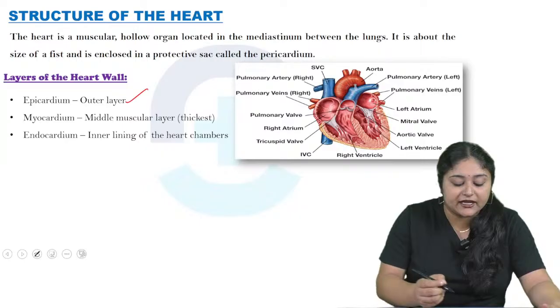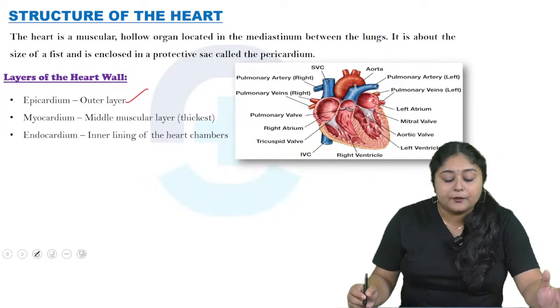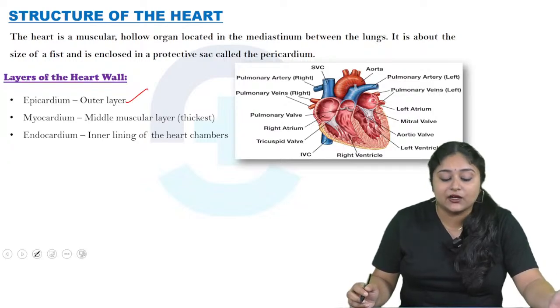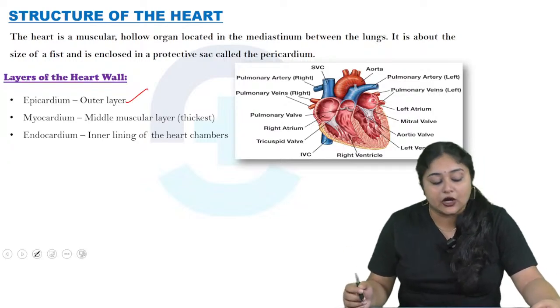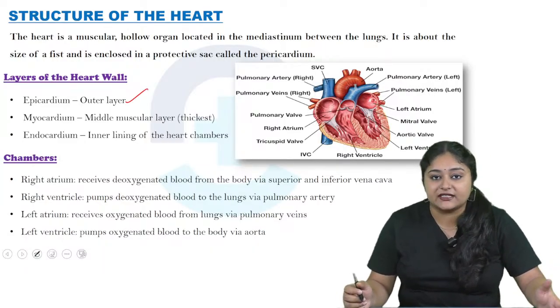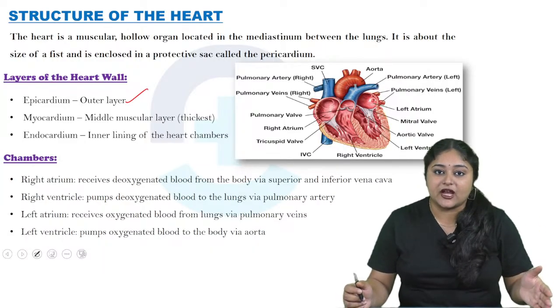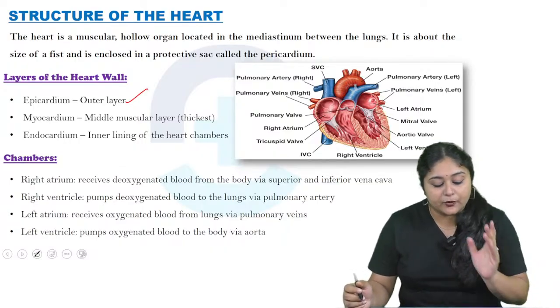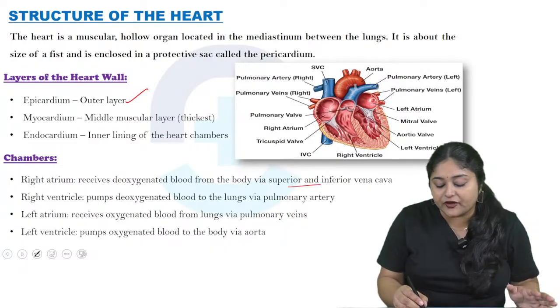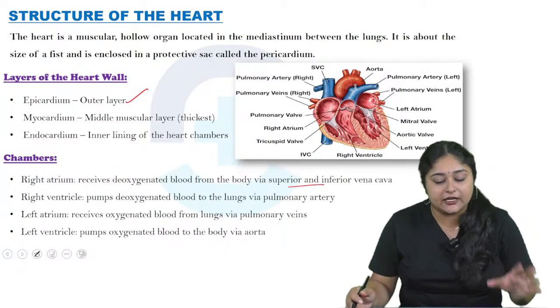Epicardium means outer layer, myocardium is the middle muscle layer, and it's also the thickest layer, as well as endocardium, which is the inner lining of the heart chambers. Now come to the chambers. There are mainly 4 chambers: right atrium, right ventricle, left atrium, left ventricle. So the right atrium receives the deoxygenated blood carried from the body by the superior as well as the inferior vena cava.